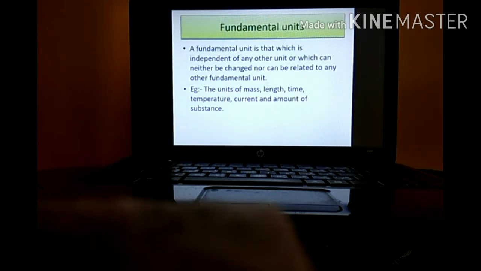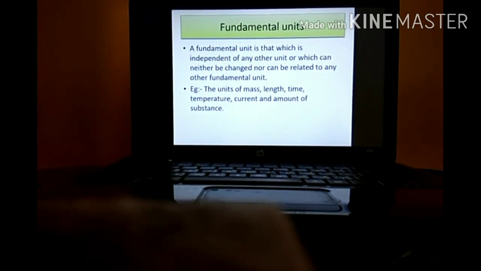A fundamental unit is that unit which is independent of any other units for its measurement. Take for example, for measuring the mass of an object, length of an object, time, temperature, amount of substance, we don't have to rely on other units for its measurement. For measuring the length of the object, we just have to take a scale. For measuring time, we just have to take a stopwatch and measure the time. For measuring current, we just have to take an ammeter.